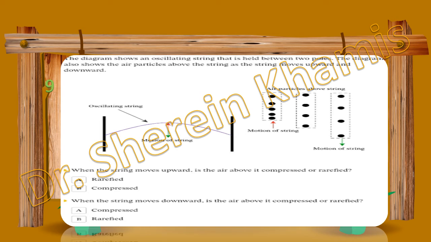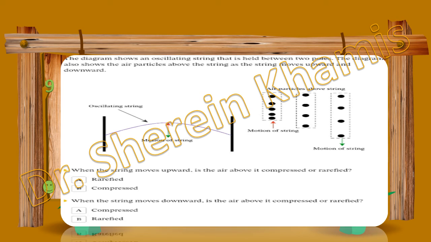When the string moves upward, is the air above it compressed or rarefied? When the string moves upward, it makes a compression, a pressure, on the air above, so the air will be compressed. The right answer will be compressed when the string moves upward.